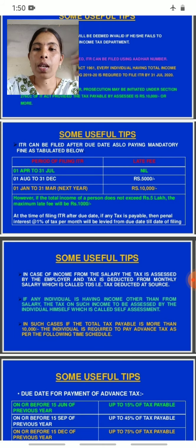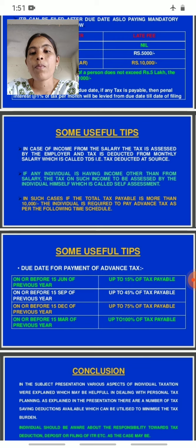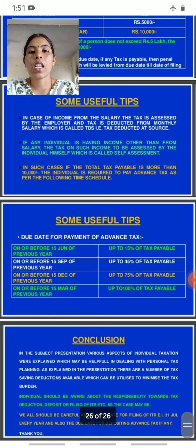Then next point, if any individual has income other than salary, the tax on such income is to be assessed by the individual himself, which is called self-assessment. In such cases, if the total tax payable is more than 10,000 rupees, the individual is required to pay advance tax as per the following schedule.